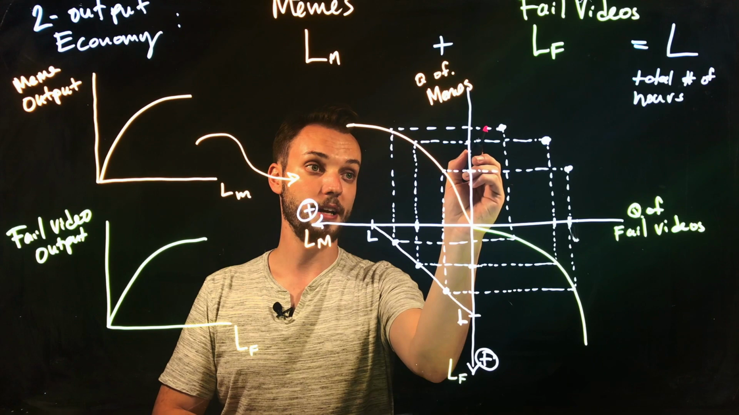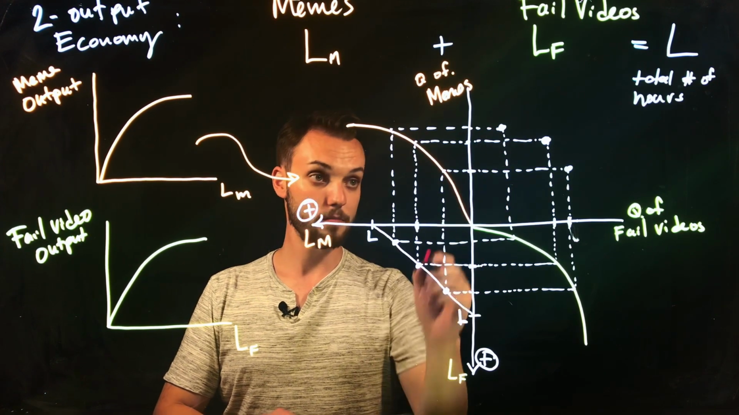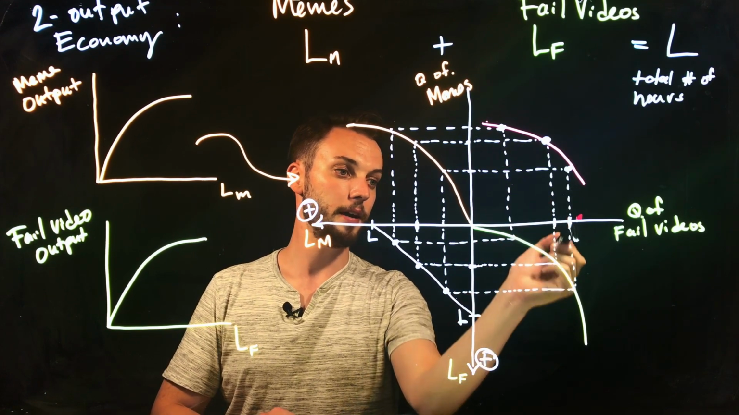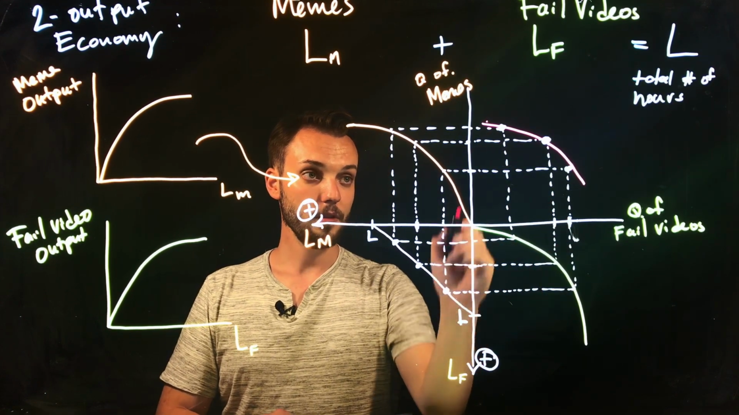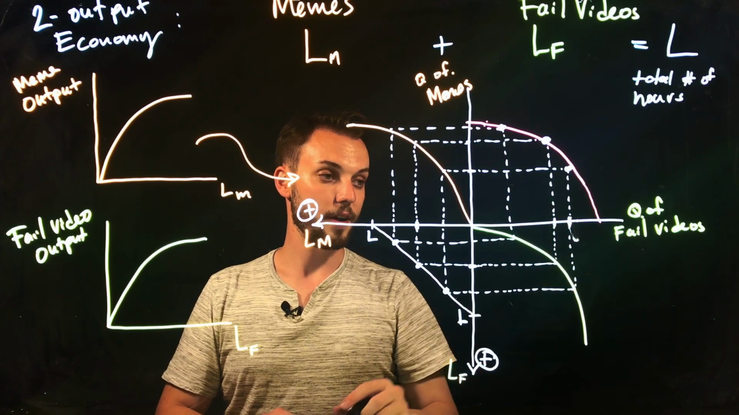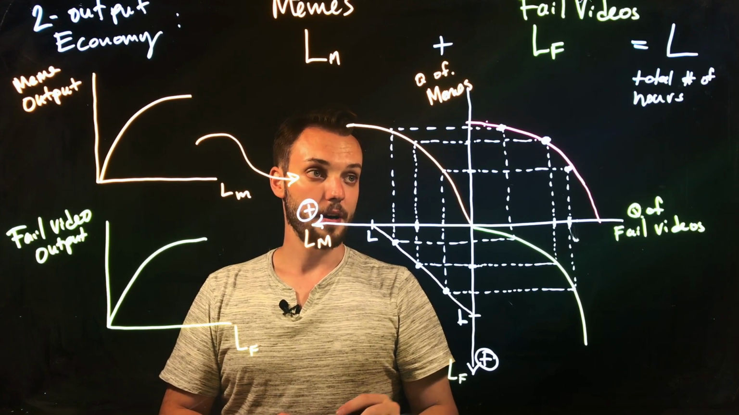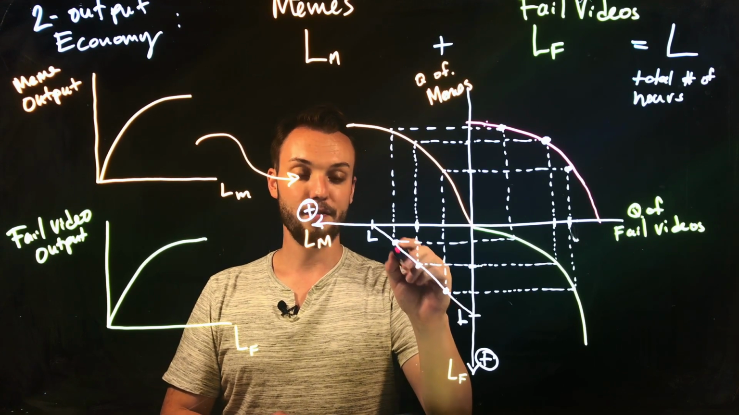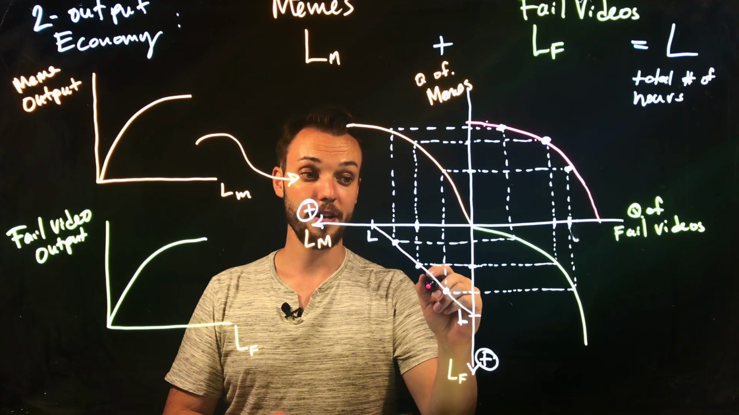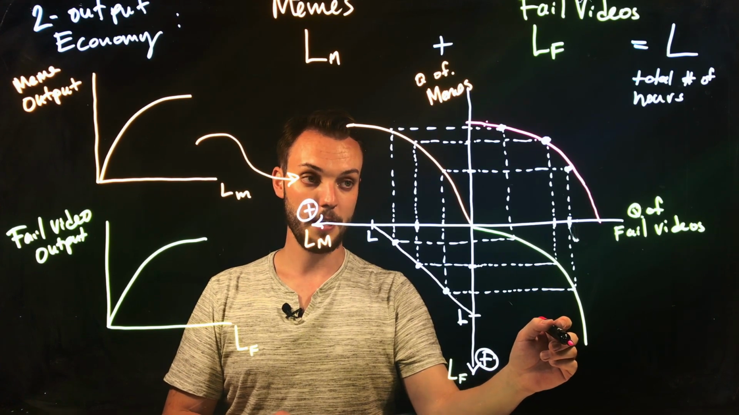Okay, so you're going to get some kind of curve that looks something like this, okay? And we'll extend down that way. So hopefully that makes sense. This is all because of the amount of labor that we have to employ in the production of each good, and because of the shape of these production functions, right?